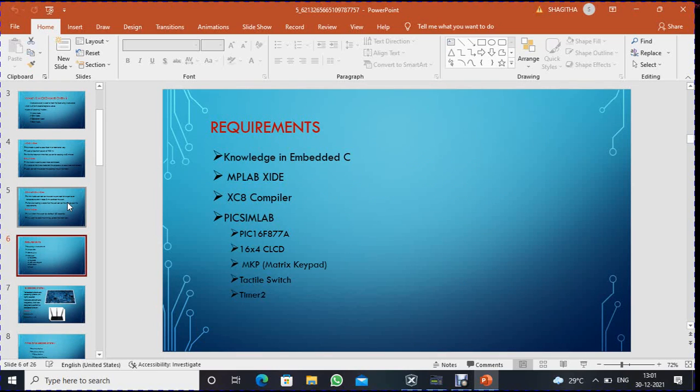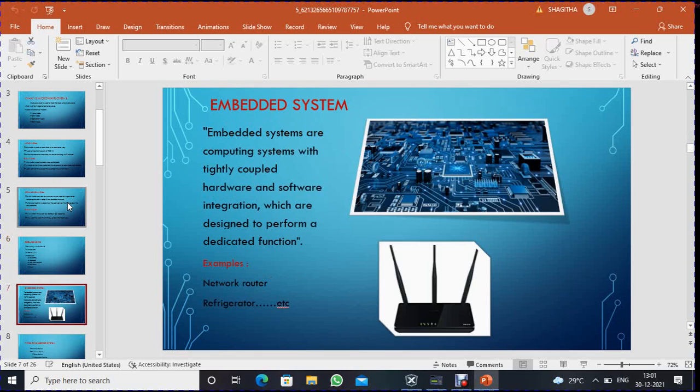Requirements: knowledge in Embedded C, MPLAB X IDE, XC8 compiler, PICsimLab, PIC16F877A microcontroller, 16x4 CLCD, matrix keypad, tactile switch, and timer. What is an embedded system? Embedded systems are computing systems with tightly coupled hardware and software integration, which are designed to perform a dedicated function. Examples: network router, refrigerator, etc.